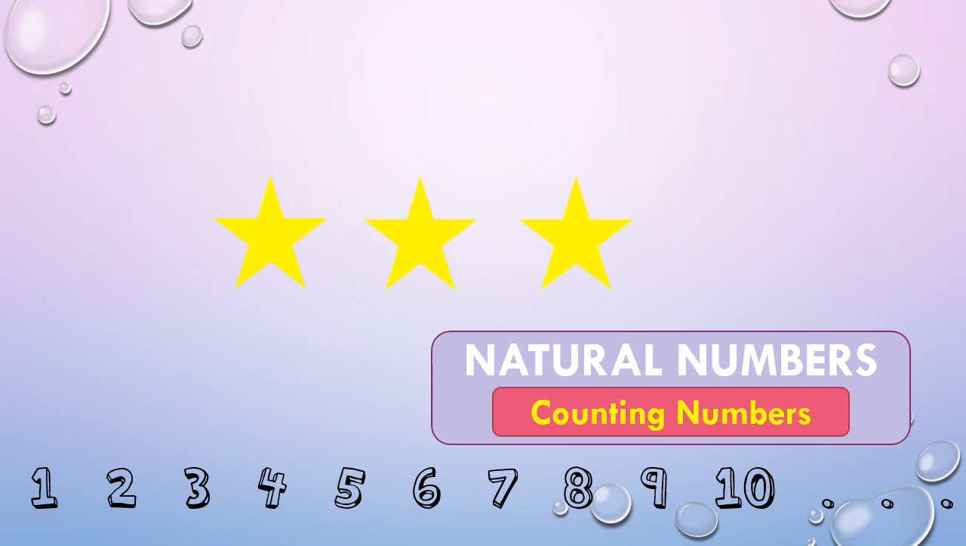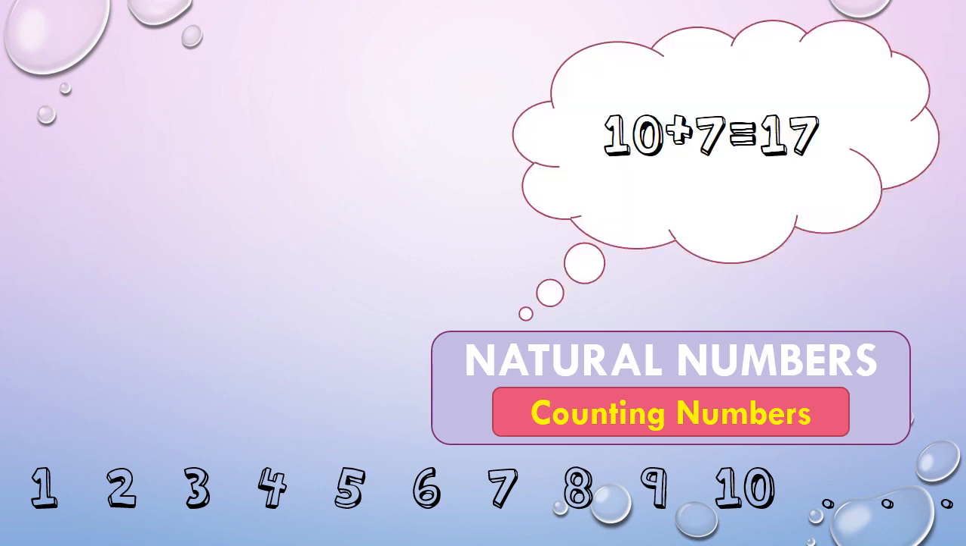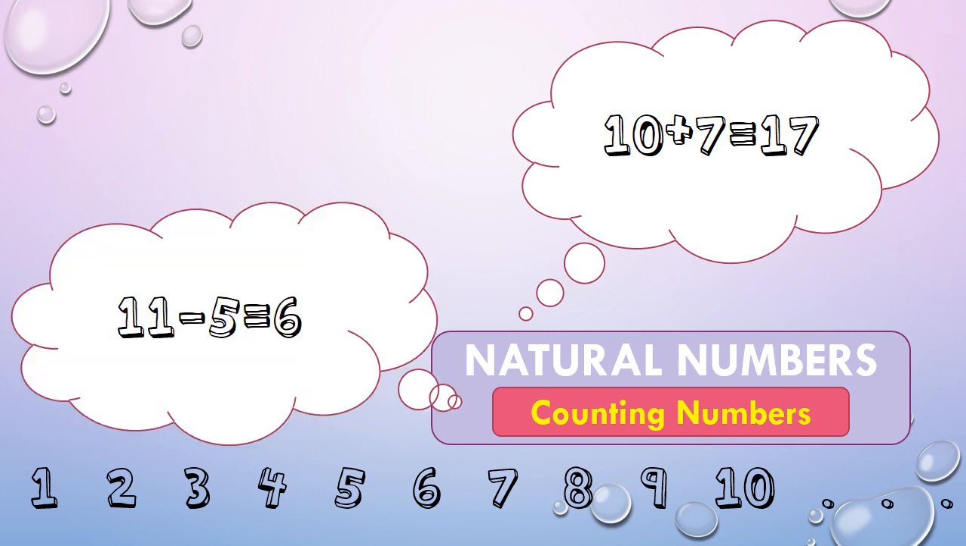Like for instance in this illustration, if we were to ask how many stars are there, to answer that question we need to use natural numbers. We have 1, 2, and 3, and that is why 3 is classified as a natural number or a counting number. Aside from that, they even use these numbers in solving problems that involve operations. An example of this is a problem which involves the operation addition, like 10 plus 7 is 17, and 17 is classified as a natural number. Another one is a problem with the operation subtraction, like 11 minus 5 is equal to 6.